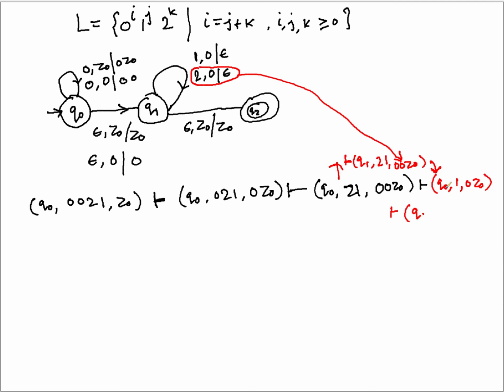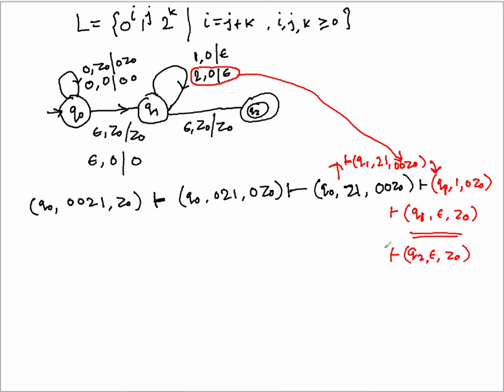So you have changed the state, so this is q1, and then at q1 you are doing the matching, and then again at q1 you are further doing the matching, so it is q1 epsilon z0, and because of that this becomes q2. So q1 epsilon z0 will further give you q2 epsilon z0.